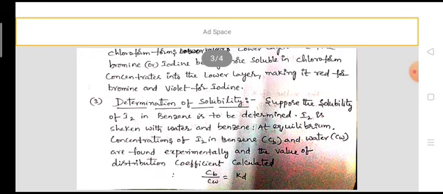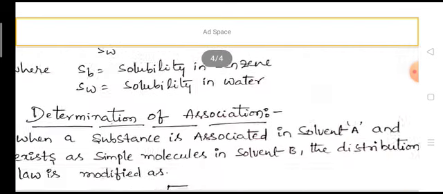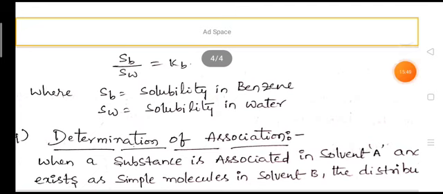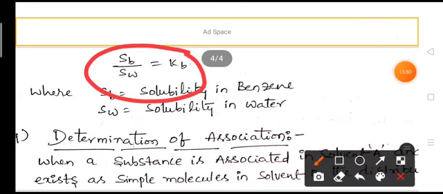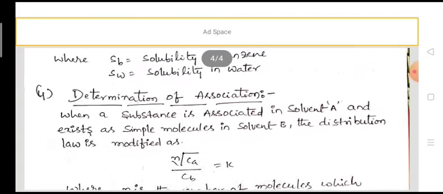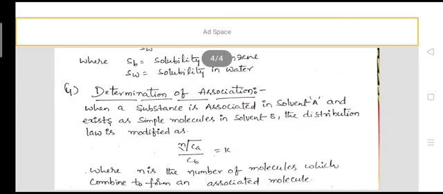So already we know the Nernst distribution law, that is C1 by C2 is equal to Kd. By this formula we can find the Kd value by substituting in this equation. Then we find the ratio of solubility of iodine in benzene and water. Next, determination of association.